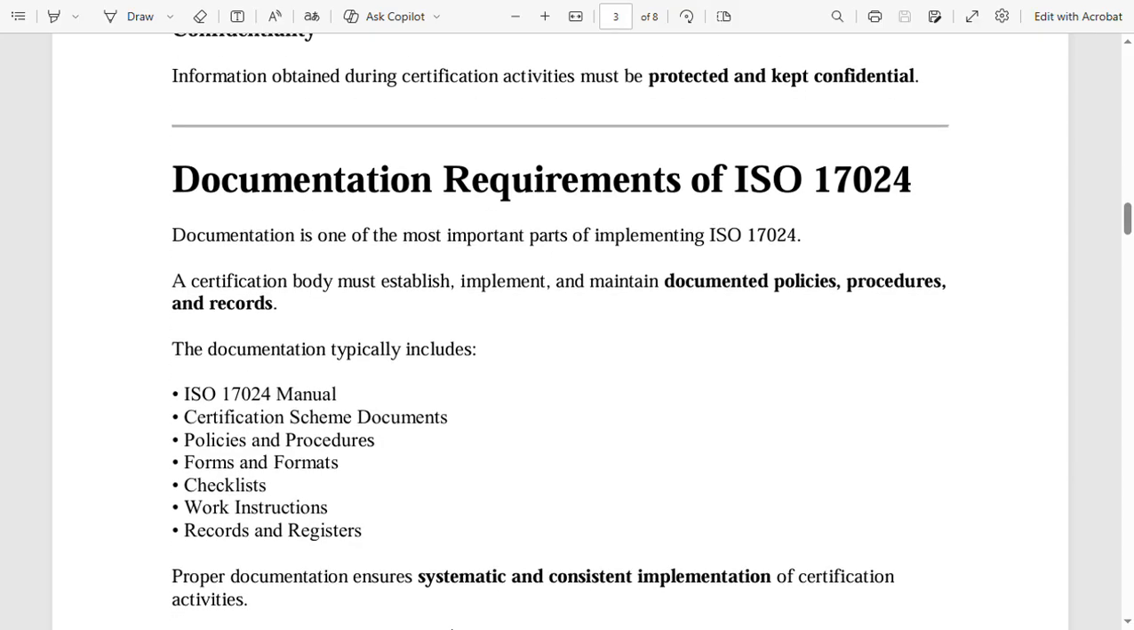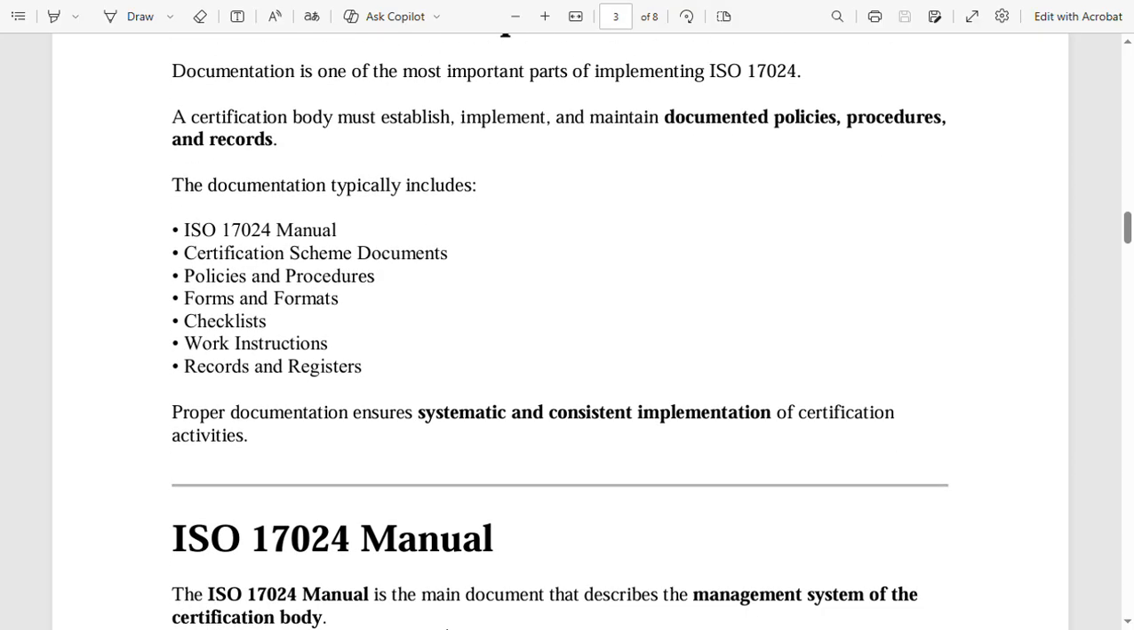Documentation requirements of ISO 17024. Documentation is one of the most important parts of implementing ISO 17024. Your certification body must establish, implement and maintain documented policies, procedures and records. The documentation typically includes ISO 17024 manual, certification scheme documents, policies and procedures, forms and formats, checklists, work instructions, records and registers. Proper documentation ensures systematic and consistent implementation of certification activities.